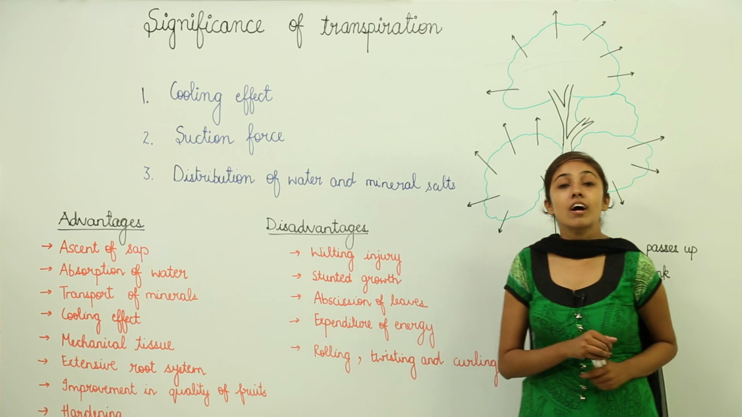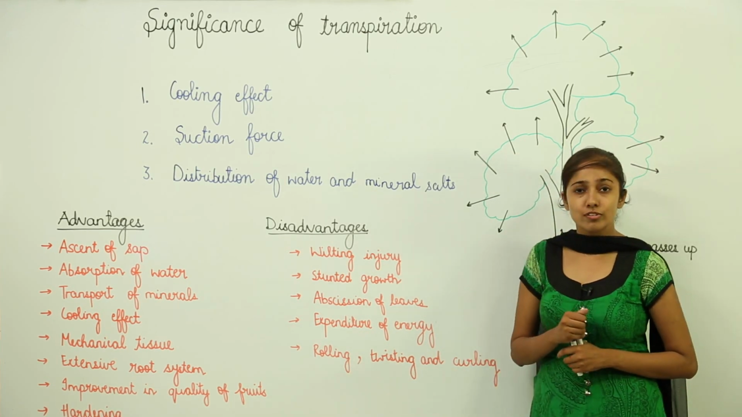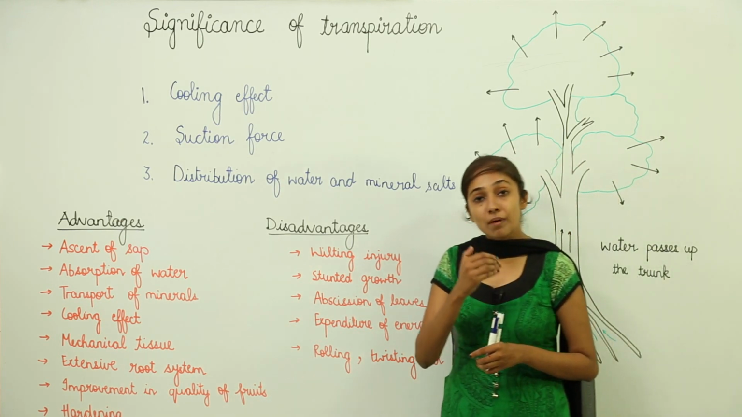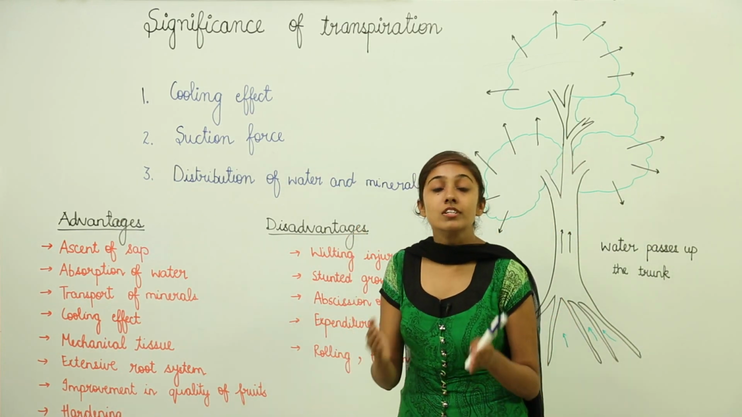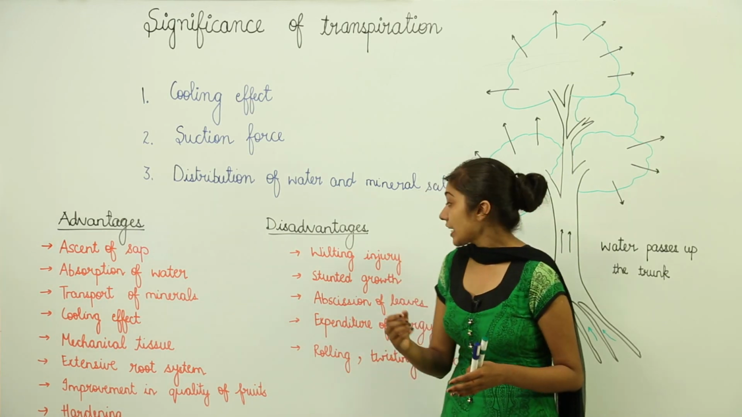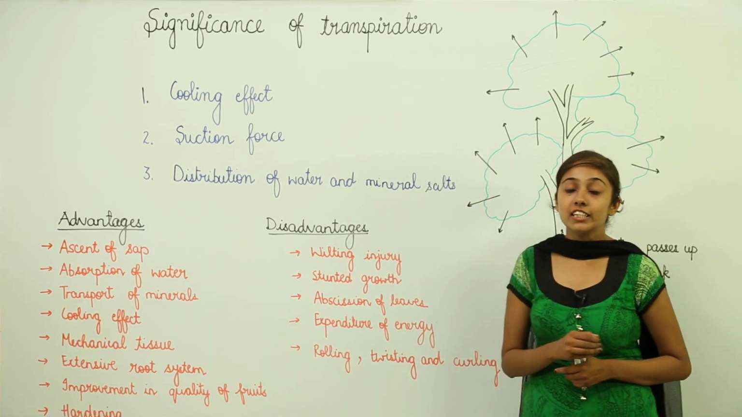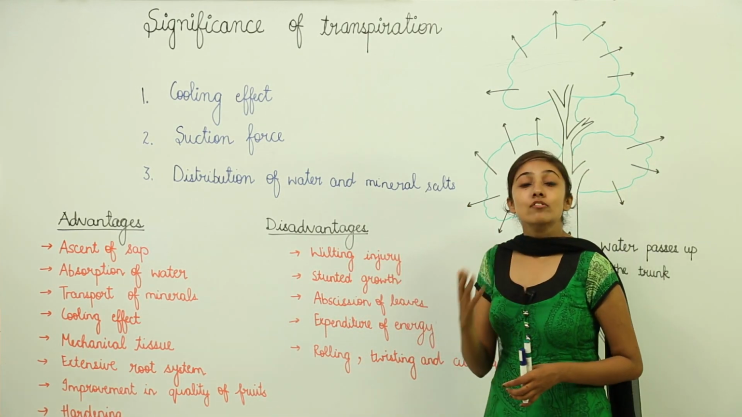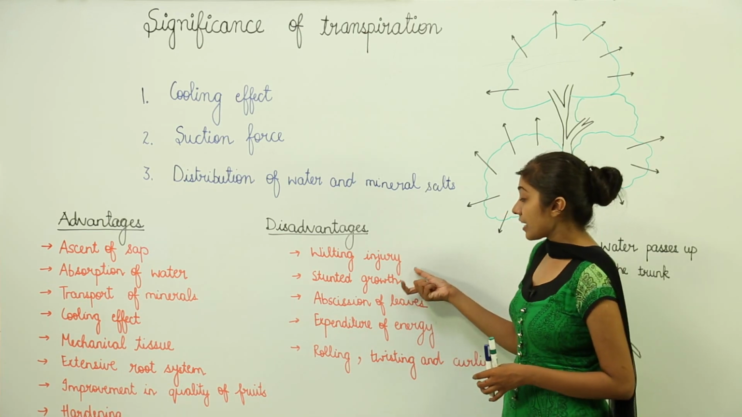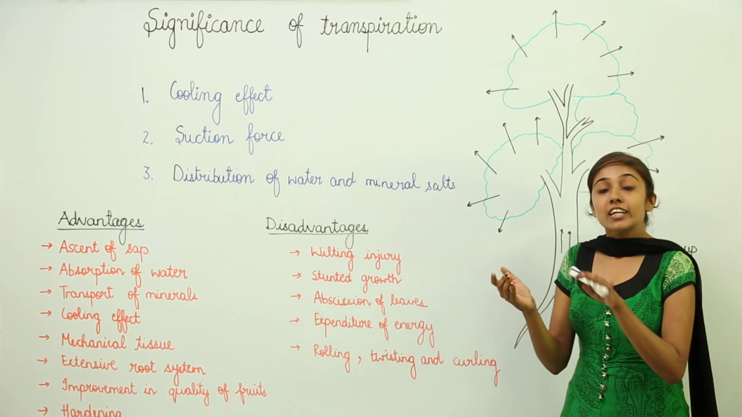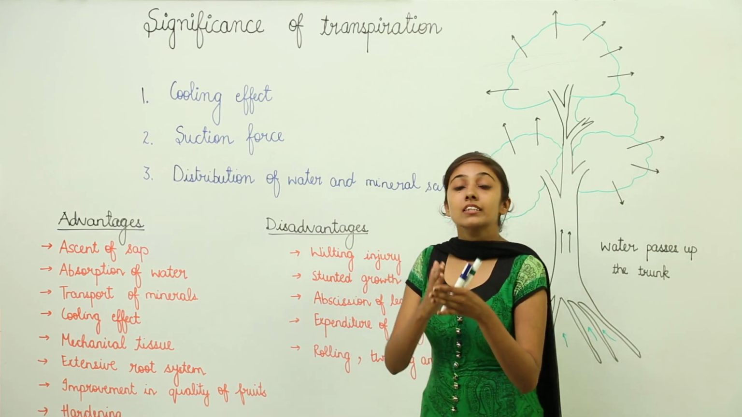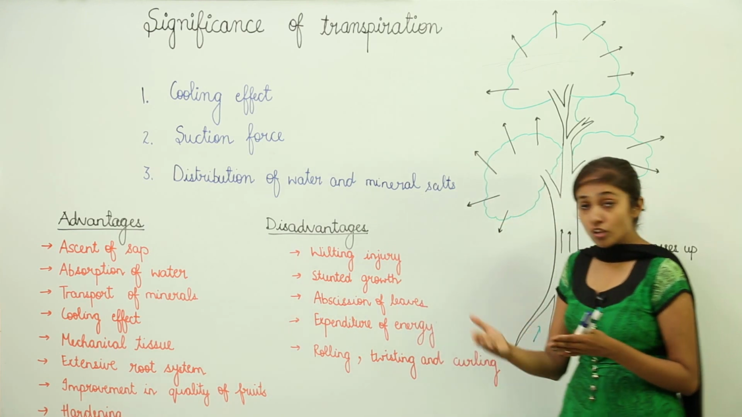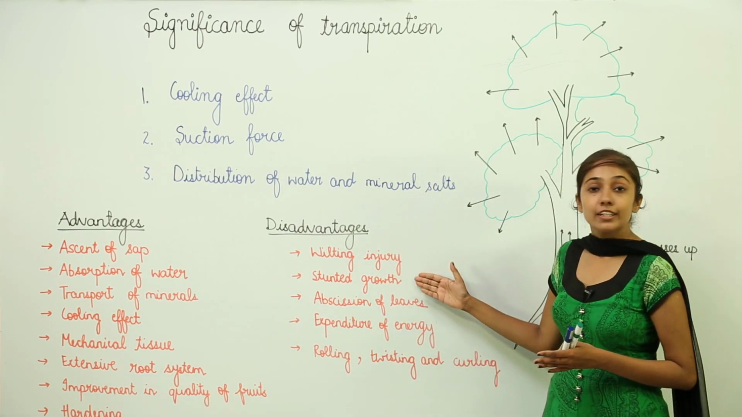But besides these advantages, we have certain disadvantages also. First of all, we have wilting injury. Now, when the plants transpire more and the absorption of water by the roots is less, then the leaves can show permanent wilting and this can lead to death of the plant also. Secondly, stunted growth. When the rate of transpiration is higher, the plants will show stunted growth, meaning that these should be equal. The water lost by the plant needs to be covered by the water absorbed by the roots. But if it is not, then the plant is going to show stunted growth.